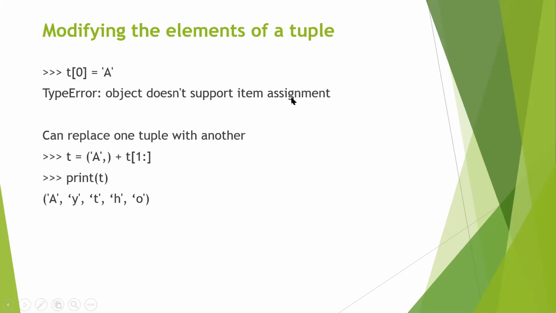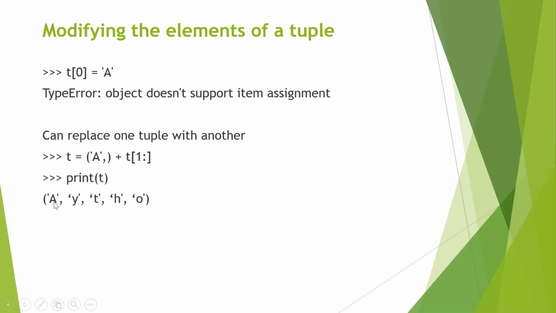So then how do I change it? I can replace a portion by another tuple. That is possible. So over here, since I want to change the first element, I just say T is equal to, and I'm replacing the first element by another tuple. So I'm saying A comma. You cannot say just A, you have to say A comma. So that is a tuple now. I'm concatenating this tuple with the remaining portion of the original tuple. So I can say from first position till the end. So if now I print T, I will get the modified tuple as I want it, with the first element being modified.